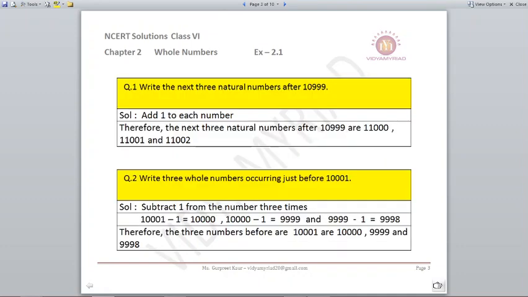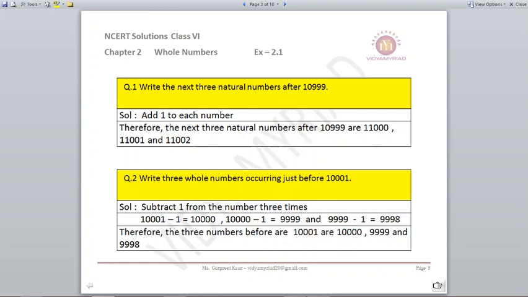Question number 1. Write the next 3 natural numbers after 10,999. The next natural number is found by adding one after the other, that means counting. So after 10,999, the next 3 numbers will be 11,000, 11,001 and 11,002.